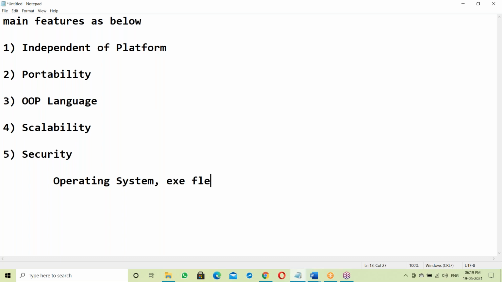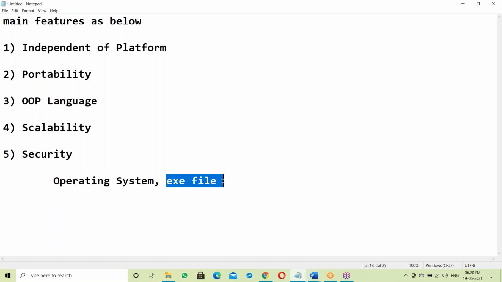Next, about exe file concepts. An exe file is OS dependent, while a Java program is independent of OS. What's the reason? In interviews this question is compulsory. What is an exe file? What is a Java dot class file? Can you differentiate between an exe file and a Java program file?